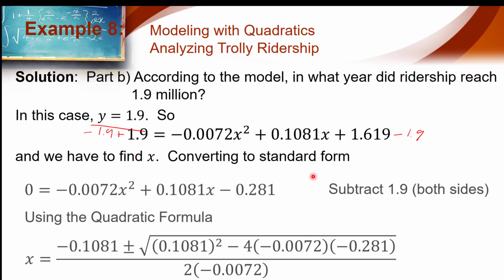Now, there's no way to factor this, at least none that's obvious to me. So we're going to have to go ahead and use the quadratic formula. If you do, you will get two solutions. The first solution, I'm going to call it x1, is equal to 3.3444. The other one, I'm going to call x2, is 11.670.